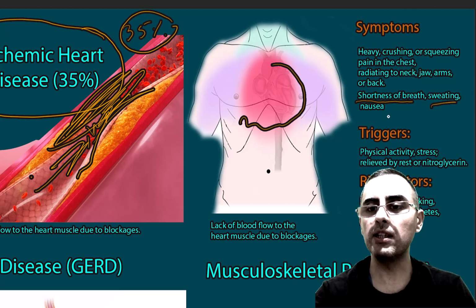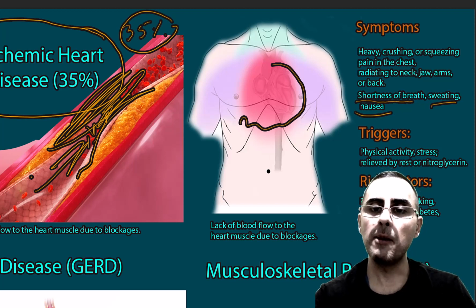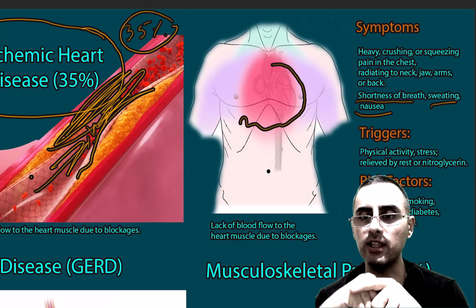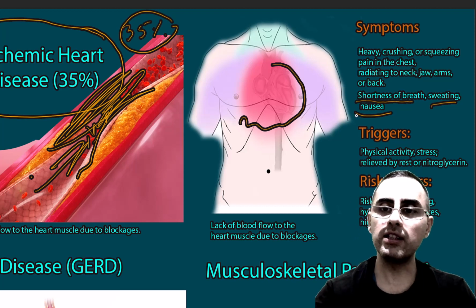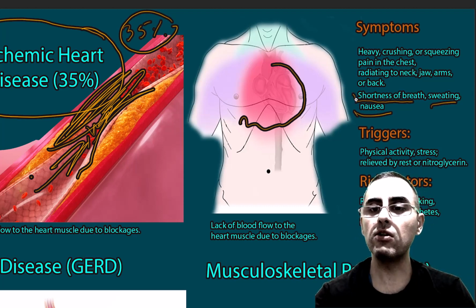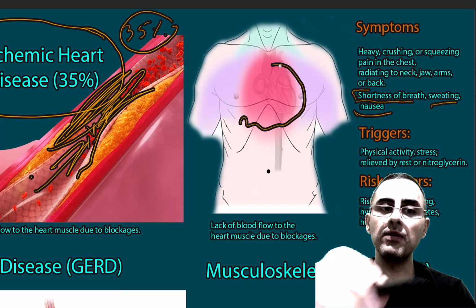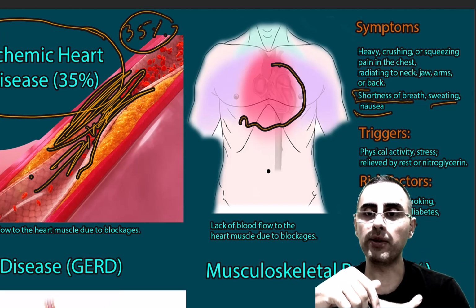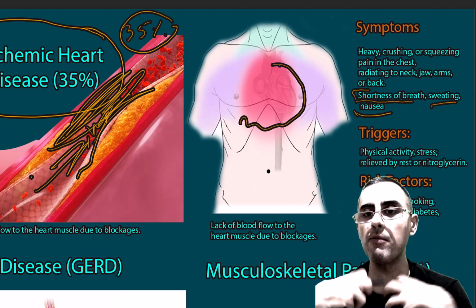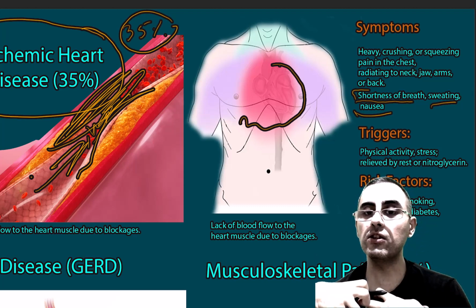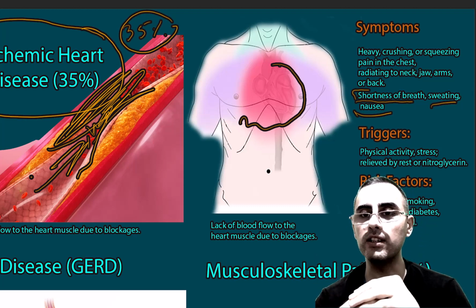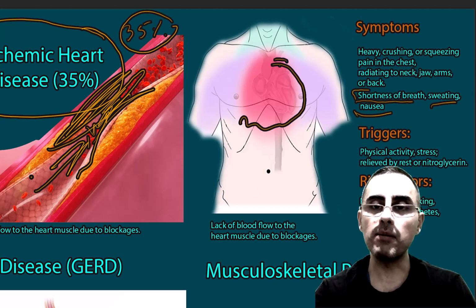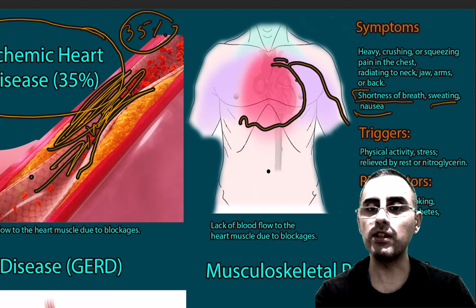Sweating is also common, nausea is also common. Nausea and vomiting are not common for anxiety. So during anxiety, shortness of breath occurs during rest, but in case of ischemic heart disease, shortness of breath is not common during rest. And this heavy crushing sensation is also not common in case of anxiety. It's characteristic for ischemic heart disease, and radiation of this pain is also important.